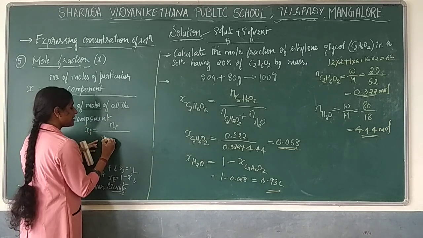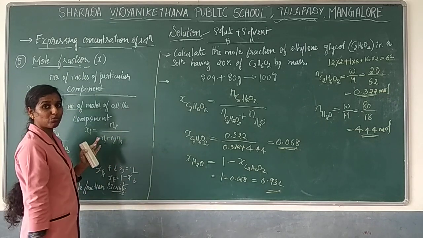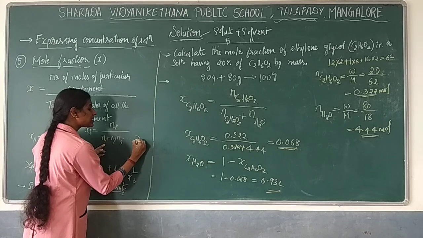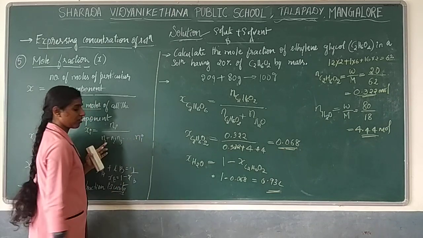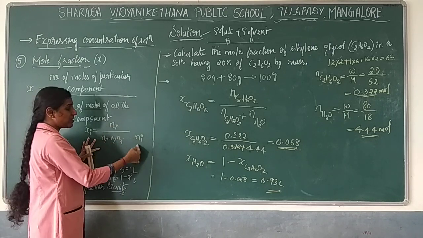So it comes as N1 plus N2 plus N3, and it continues based on the components you use, till Ni, because you want to find this.